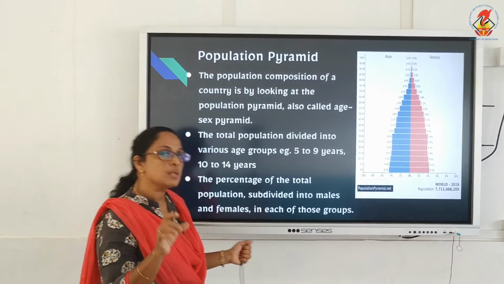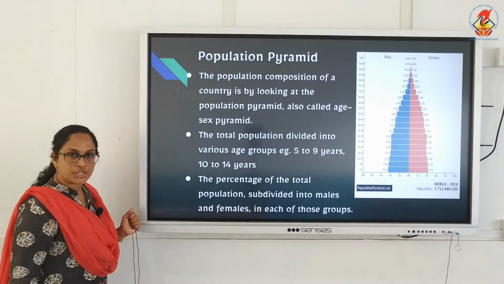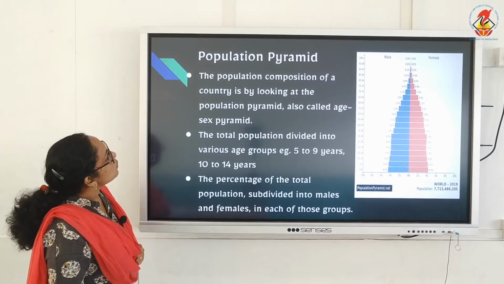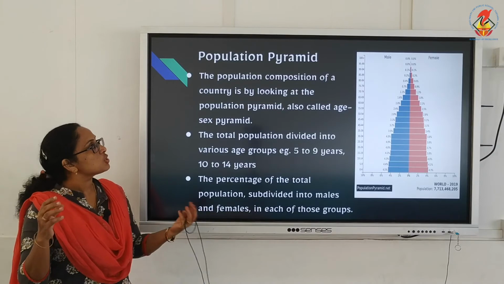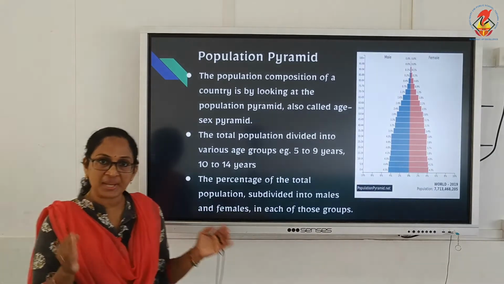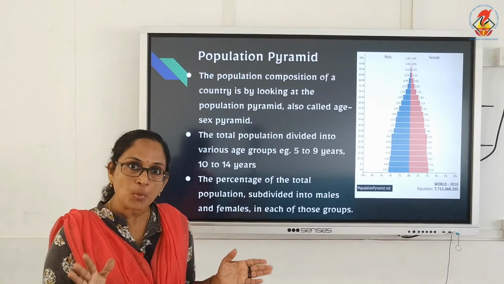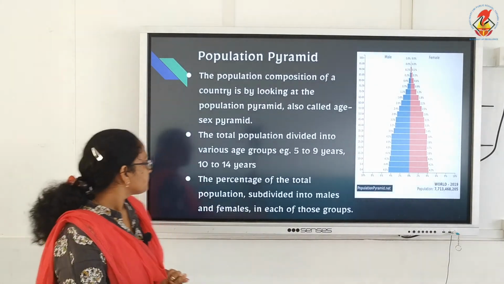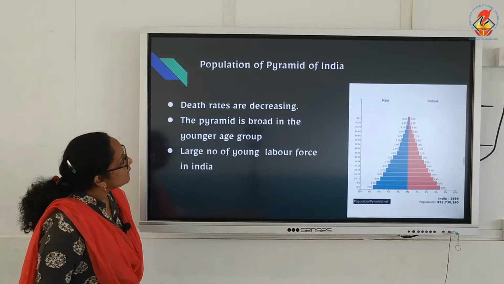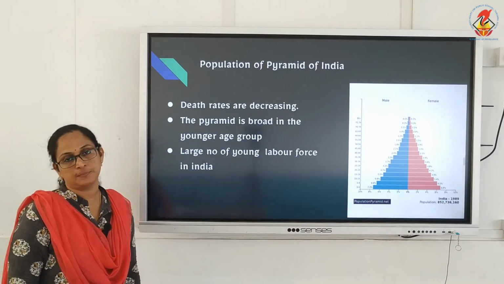Now we'll take three countries' population pyramids. So what is a population pyramid? It shows the composition of population, the structure of population in a country. Coming to the population pyramid of India.